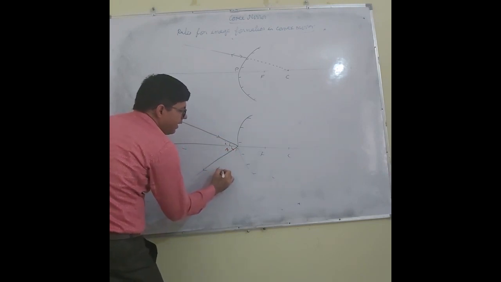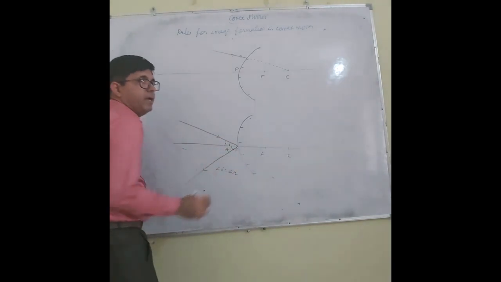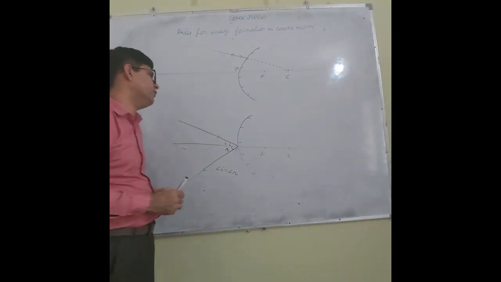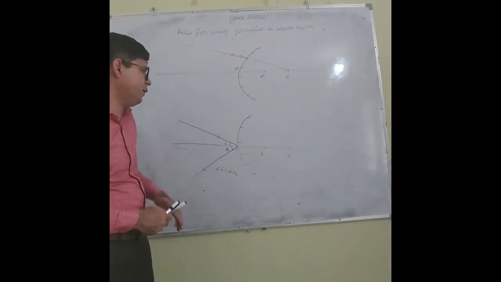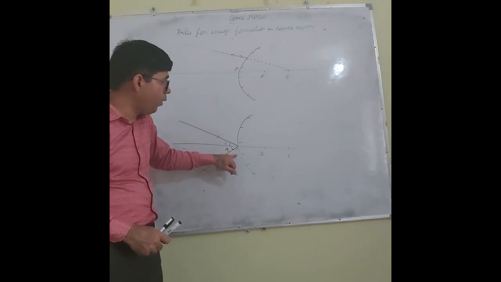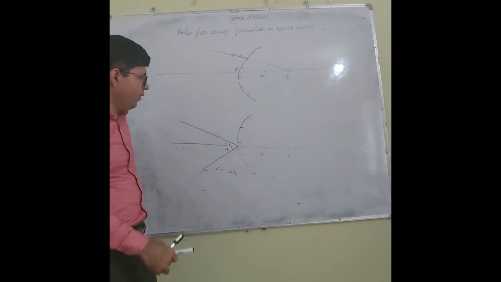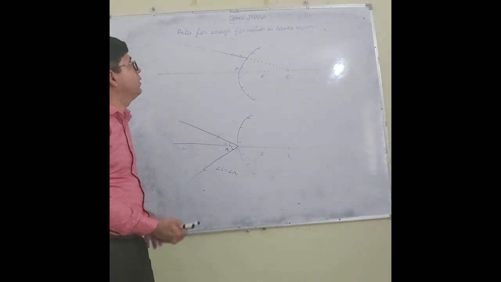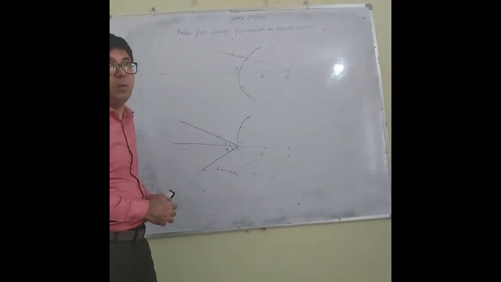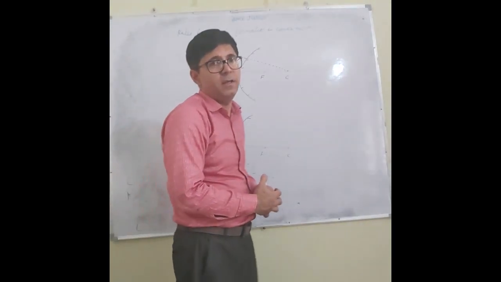That is angle I equals angle R. What I'm saying is that if a ray of light falls at the pole of the mirror, it will be reflected back with the same angle. So these are the rules for image formation.